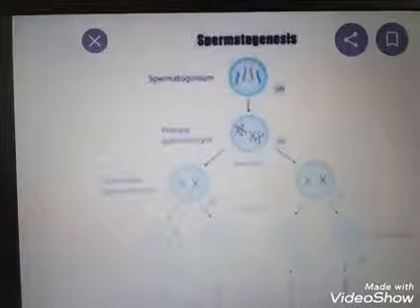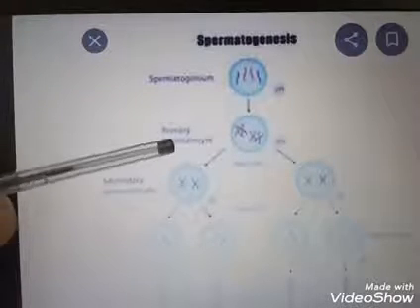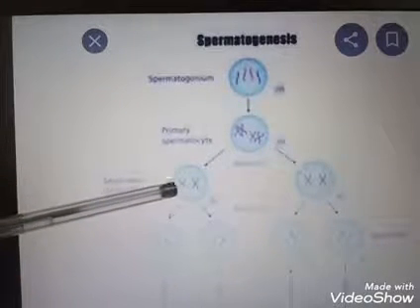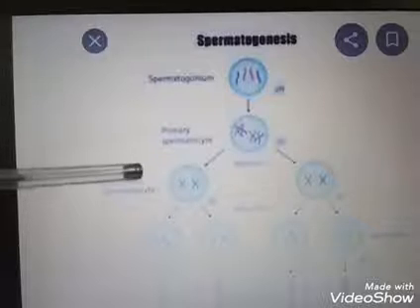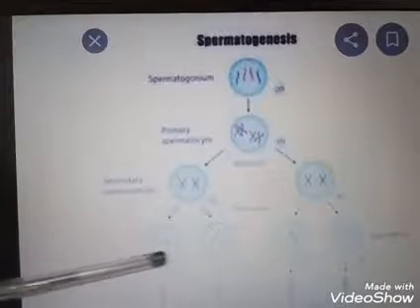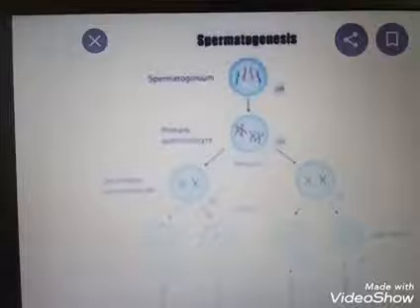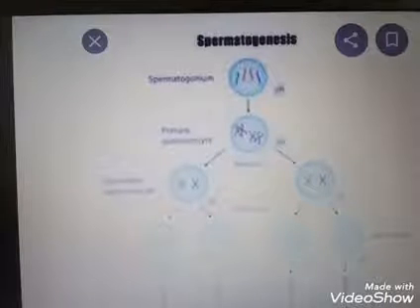The primary spermatocyte enlarges in size, undergoes meiosis 1 and gives rise to secondary spermatocytes. The secondary spermatocyte undergoes meiosis 2 and produces 4 equal haploid spermatids. So here occurs the formation of the spermatids. Okay, you can follow me.